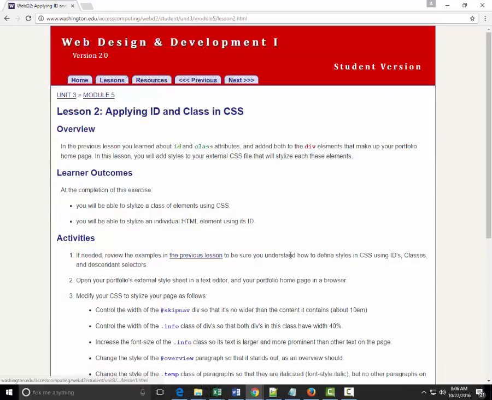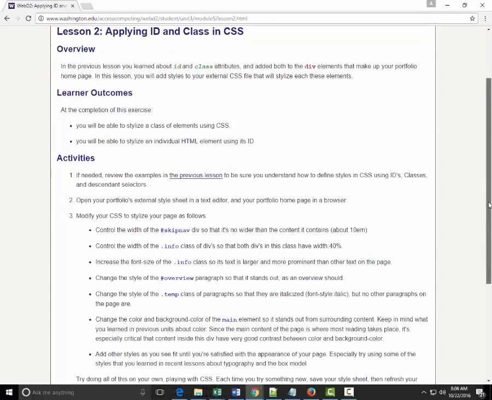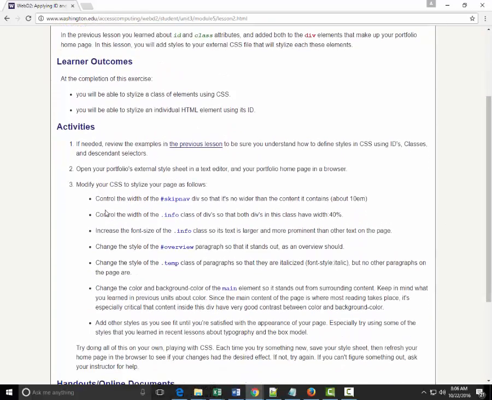We've already, in a previous lesson, added IDs and classes to our web page. Now let's see what are the things they want us to do. First, they want us to control the width of the skip nav div so that it is no wider than the content it contains. Okay, so let's do this.